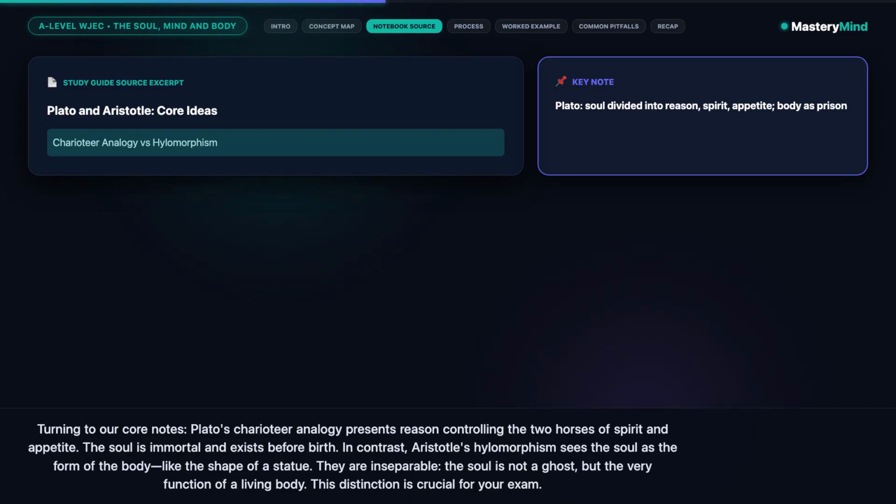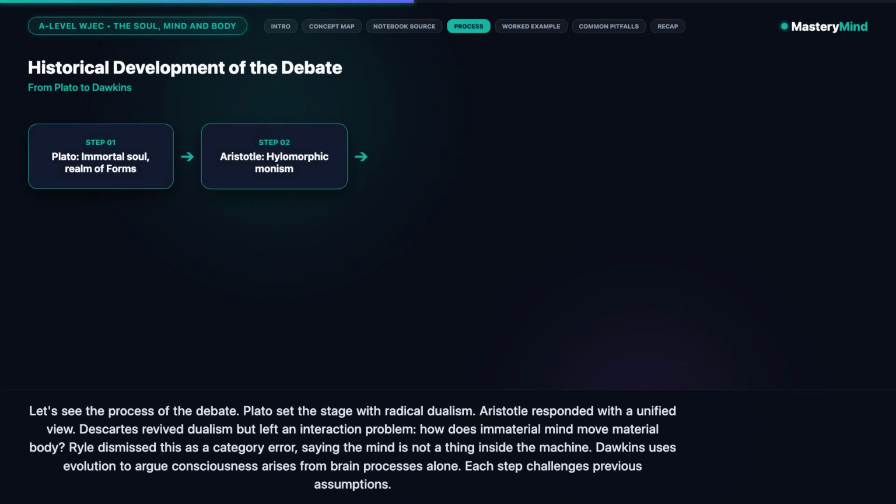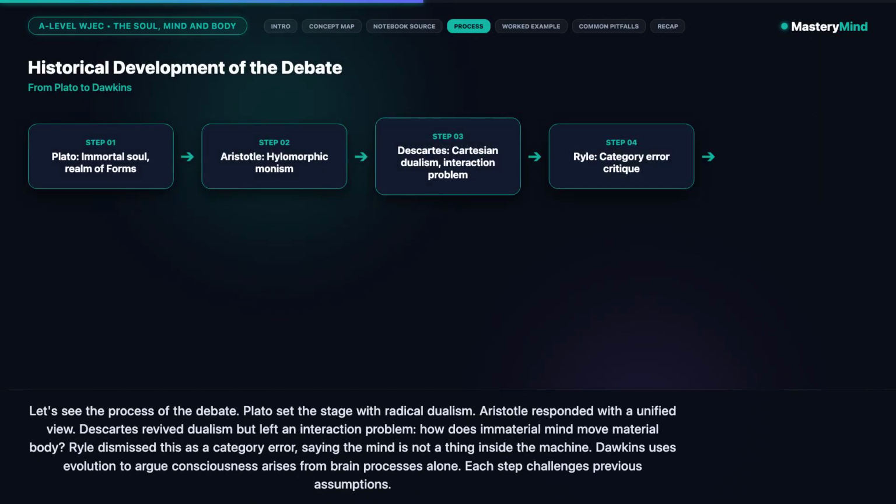Let's see the process of the debate. Plato set the stage with radical dualism. Aristotle responded with a unified view. Descartes revived dualism but left an interaction problem. How does immaterial mind move material body? Ryle dismissed this as a category error, saying the mind is not a thing inside the machine. Dawkins uses evolution to argue consciousness arises from brain processes alone. Each step challenges previous assumptions.